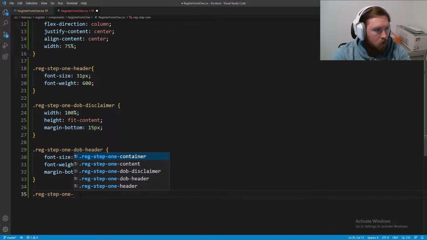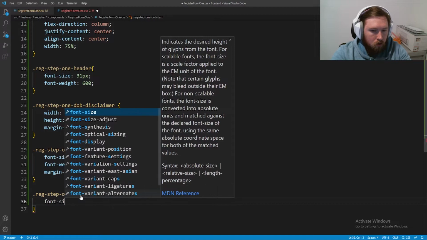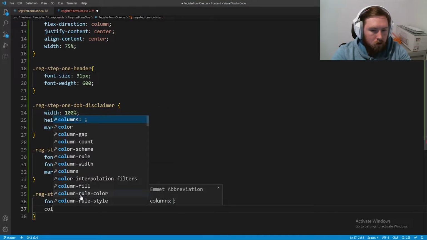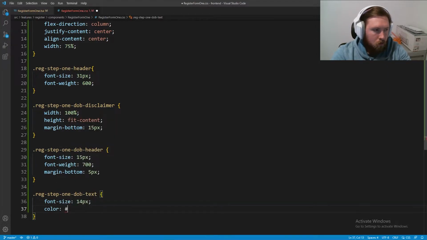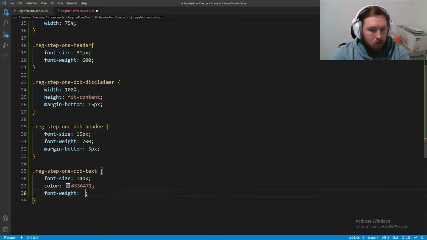Register step 1 dob match text. I figured it'd probably be a good idea not to use spans for everything. So font size 14px. The color, I feel like this should probably be stored somewhere, but it's going to be 5.3, 6.4, and then 7.1. I'm pretty sure it's like a light gray. And then finally, font weight is going to be 400. And this should already be imported, so it shouldn't be an issue.